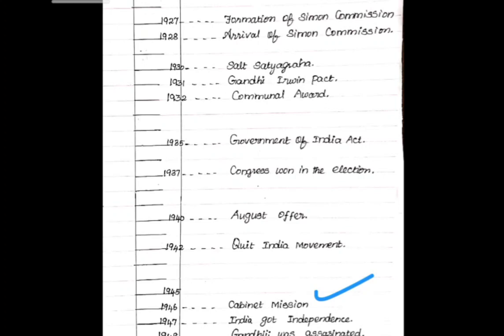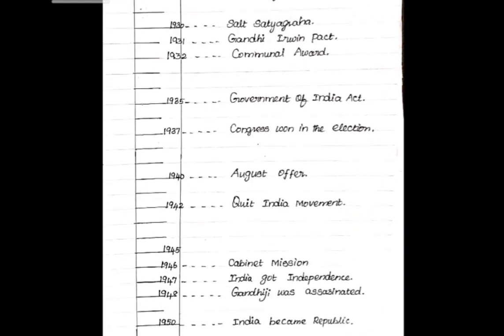You know very well Sir Patrick Lawrence, A.V. Alexander, Sir Stafford Cripps, those people came into India. It's like that we learned, is it a cabinet mission? Then 1947, India got independence. 1948, what happened? Gandhiji was assassinated by Nathuram Godse. Assassinated, what is the meaning? Was murdered. Gandhiji was assassinated, like that I mentioned, children. Then 49, nothing happened. At last, 1950, India became a republic. So these are the events. Events, you should know first. Events, everything you should mug up.